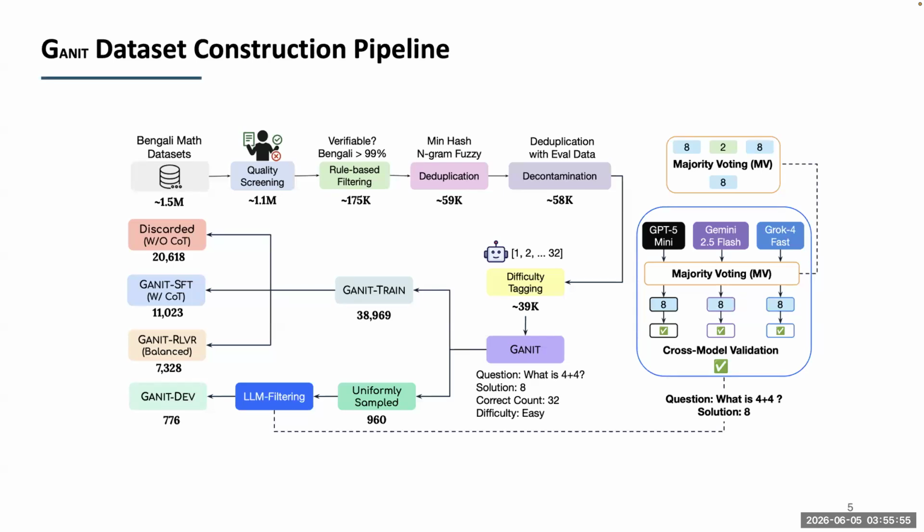After that, we used a strong evaluator model to difficulty-tag our data samples. This gave us around 39K data samples, and we divided this into two splits, one of which is Ganit train and the other one which is represented as uniformly sampled.